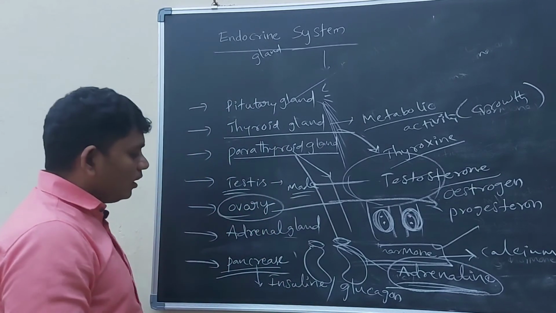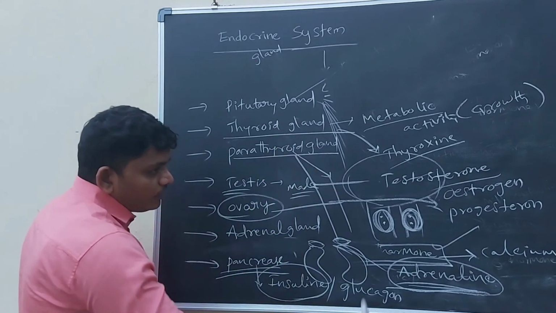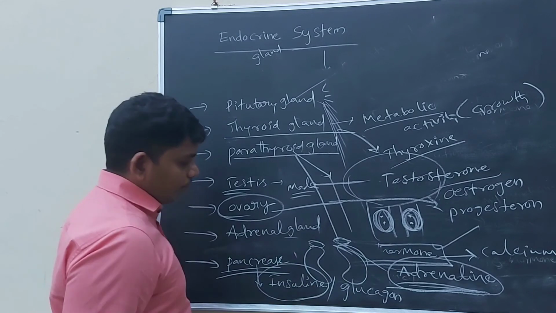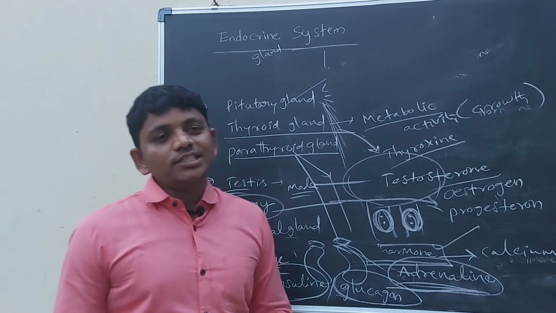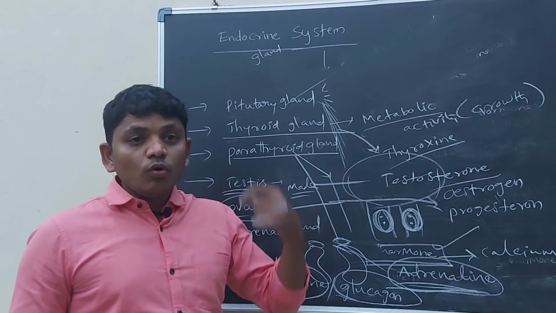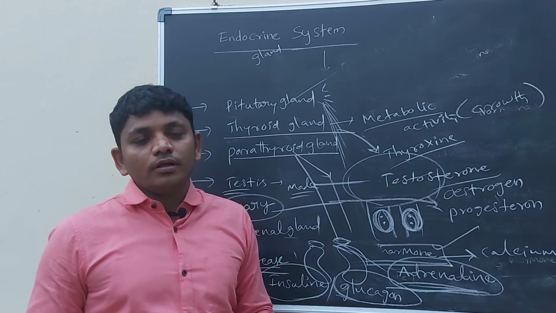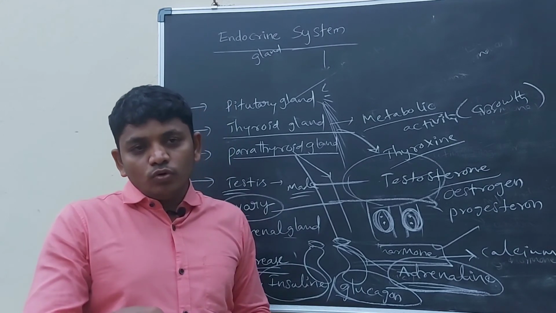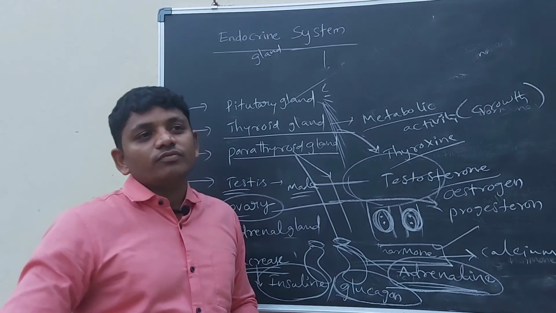So this is about insulin. Insulin is helping in decreasing the levels of glucose in the blood. It collects the glucose and stores it in the liver. And glucagon increases the levels of sugar. For example, if my body's sugar levels fall down, then glucagon will be released by the pancreas and go to the liver and convert the glycogen into glucose. In this way glucagon increases the levels of glucose.